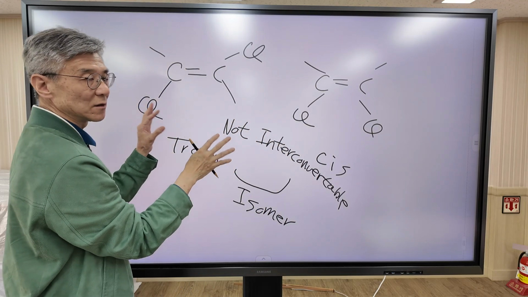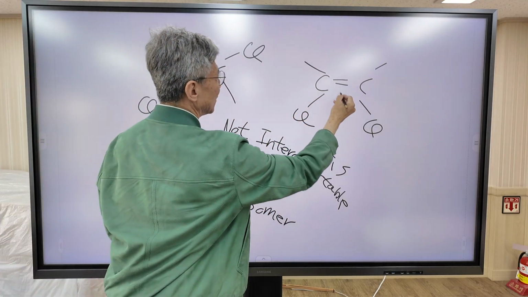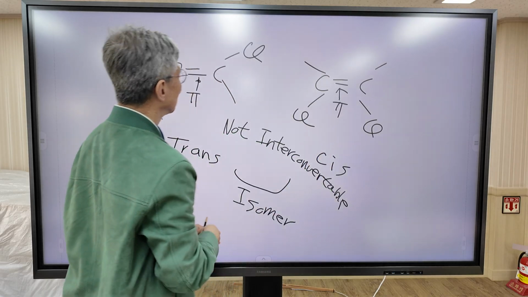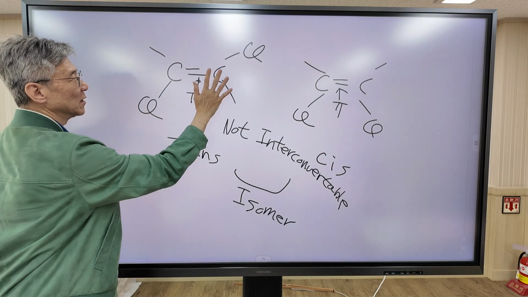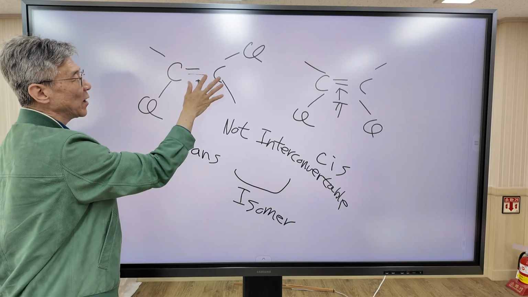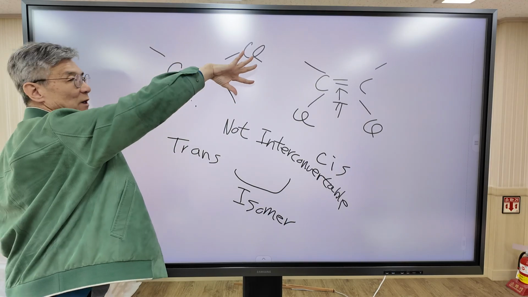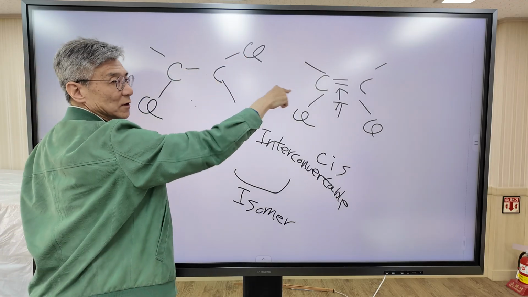Why is this not interconvertible? Because they have pi bonds. As I said before, because of the pi bond, this plane cannot rotate freely. If there were no pi bond, this plane could rotate freely, then this would be interconvertible.